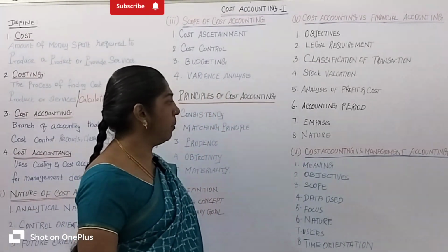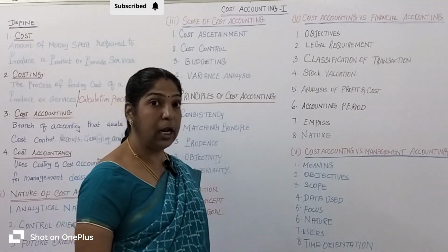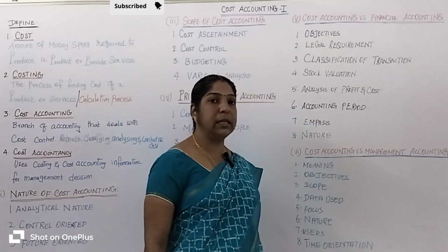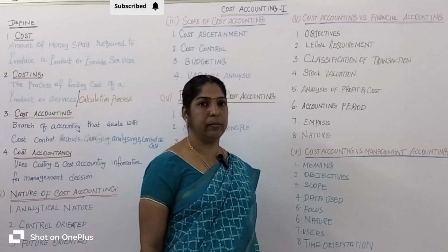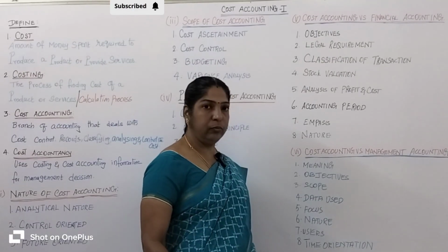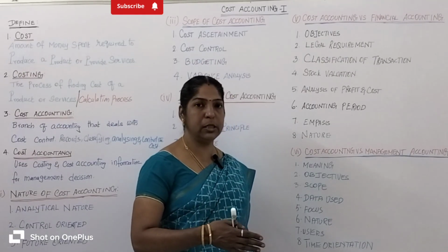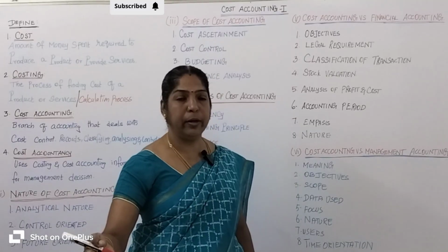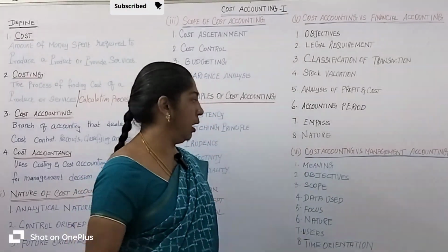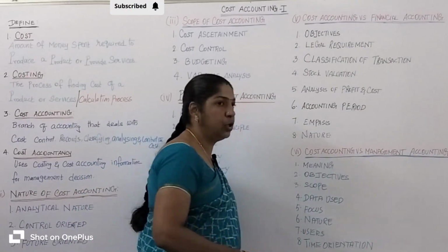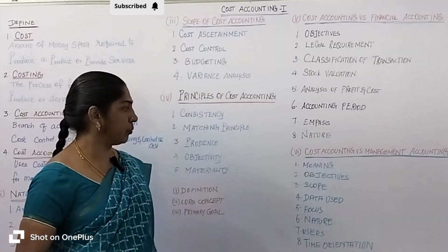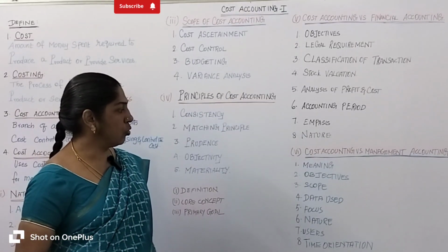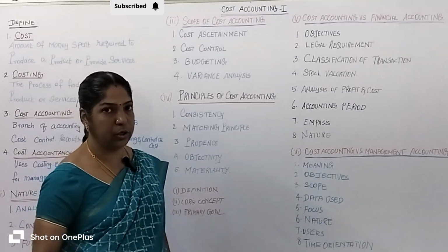What is the meaning of management accounting? Management accounting helps management to take the necessary decisions, for example to open a new branch. Then comes the objective. What is the main objective? The main objective of cost accounting is to control the cost and reduce the cost.